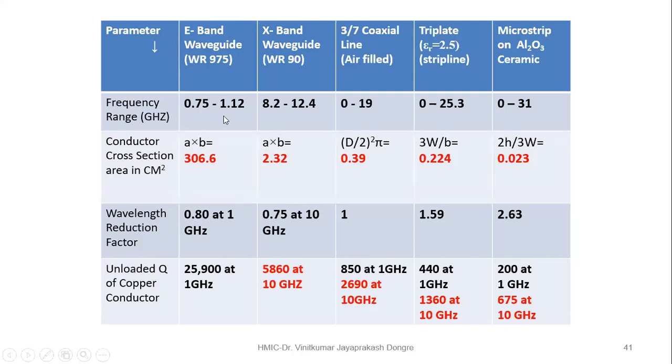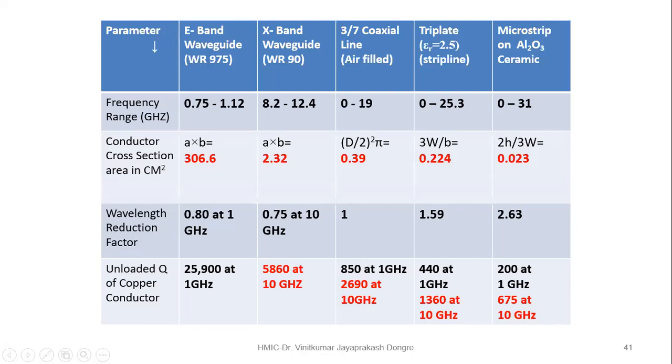So if you look at the frequency of operation of the microstrip line, the range of frequency is quite broad. This is a major advantage: the microstrip line has a very large frequency band. Then the conductor cross section.